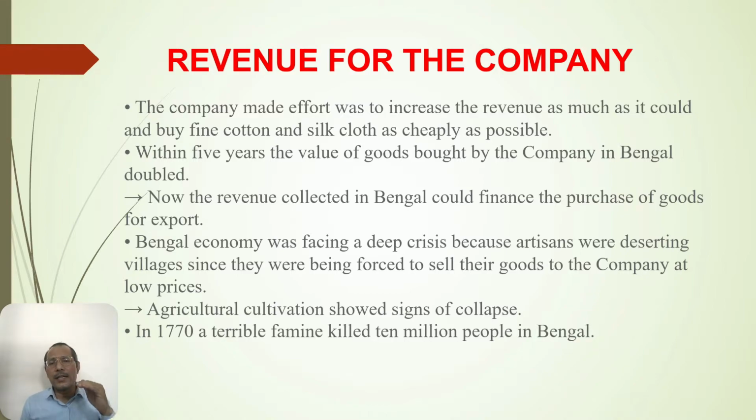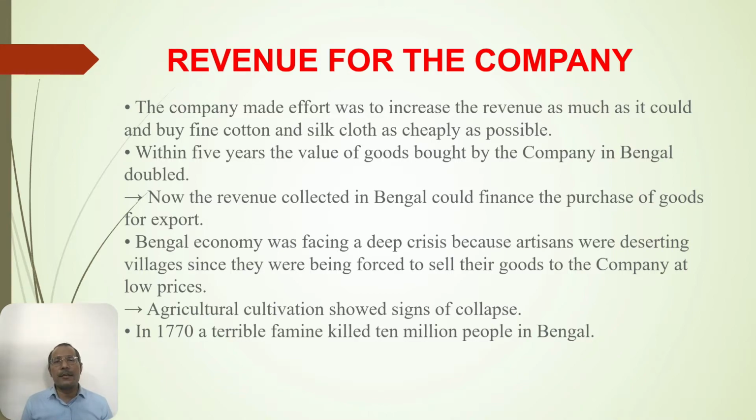When we talk about how they were purchasing the commodities, they were forcing the people of Bengal to decrease the price of the silk cloth or the cotton, because these were most in demand in Britain till the first half of the 18th century. After that, many new laws were made by the British government and Parliament to restrict the import of Indian-made goods and to help the British industry. But before that, whatever cotton cloth and food items were produced in India were hugely demanded in England and the rest of Europe.